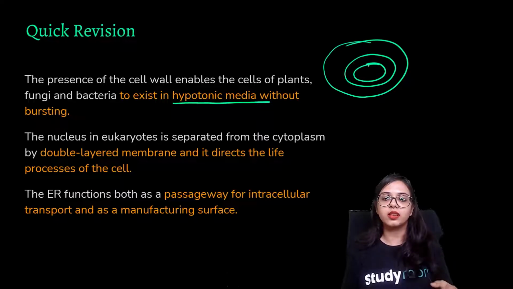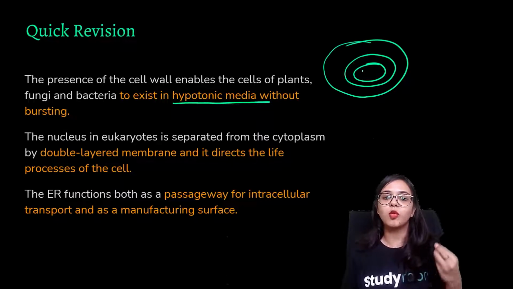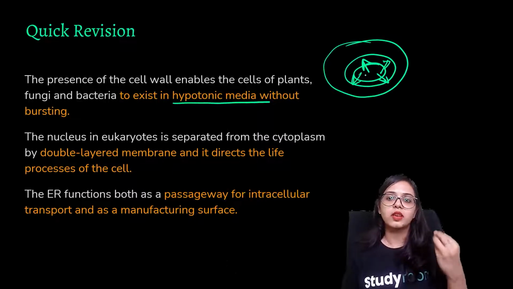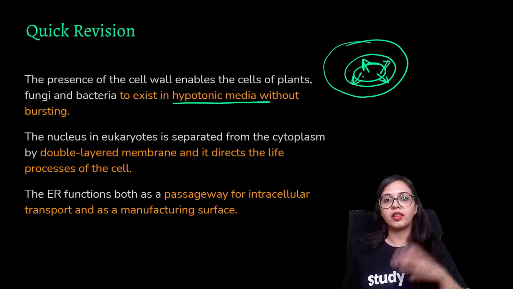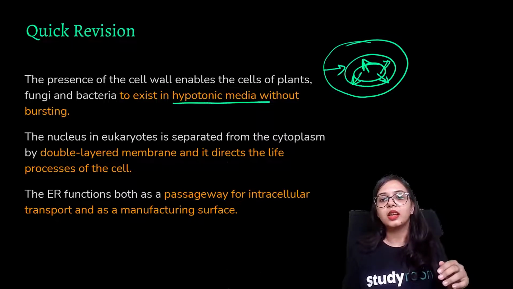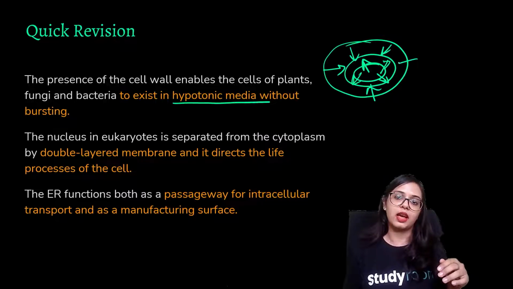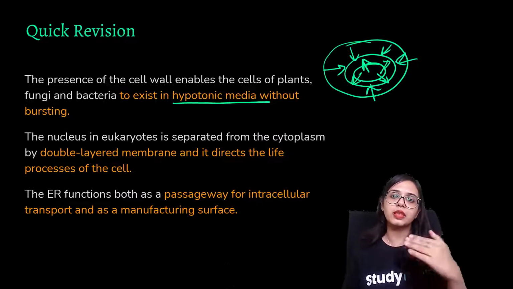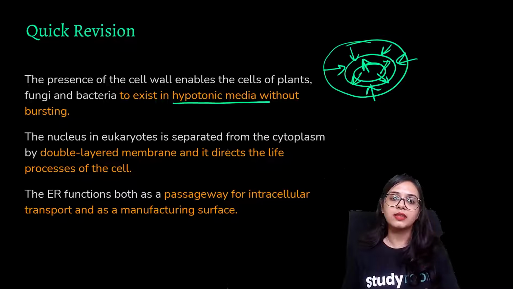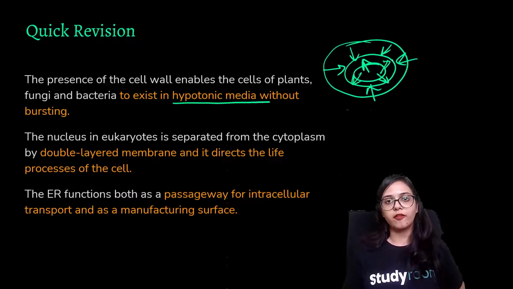reached its maximum content inside the cell, then the cell is going to exert osmotic pressure outside. All right, because that pressure is basically because of the extra solvent molecules that have entered inside the cell. But the cell wall is going to exert an equal amount of pressure inside the cell, and that pressure that the cell wall exerts inside the cell is going to prevent the cell from bursting.